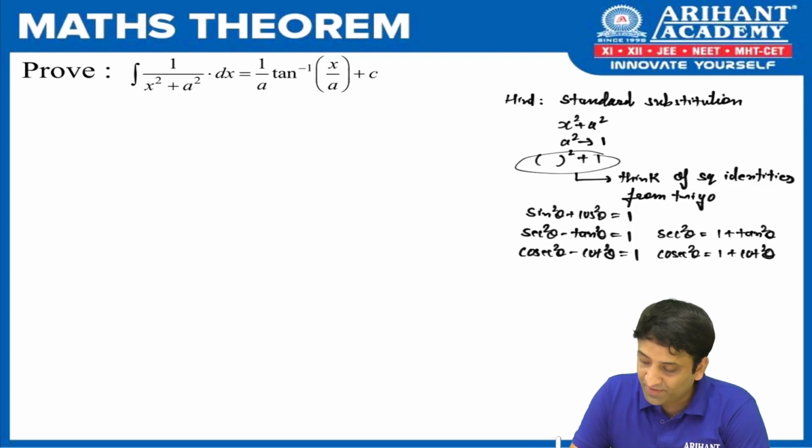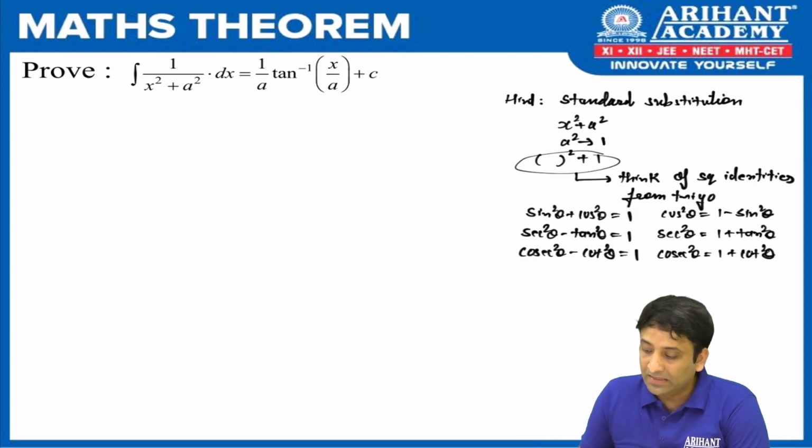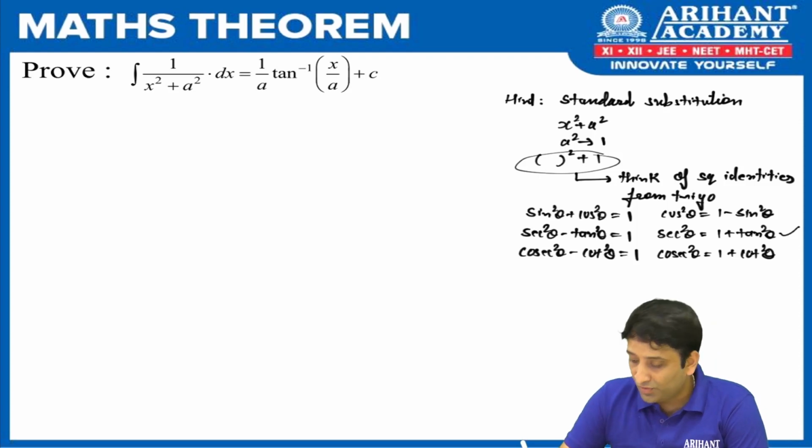Not from the first one, because from the first one, if I throw any one term on the other side, I get 1 minus sine square theta. So here I'll be using this. Now if somebody says I want to use this, you can go for it, you get the same result. But I would say let us use sec and tan result.